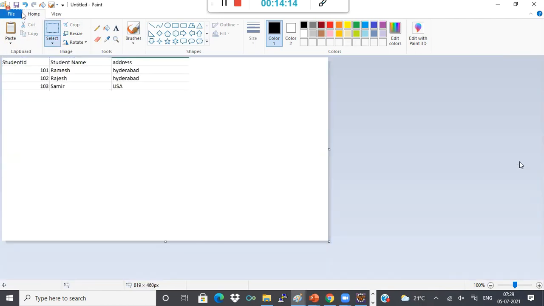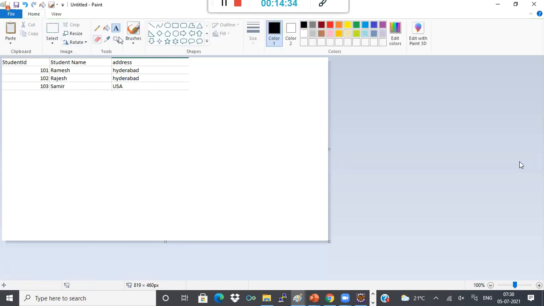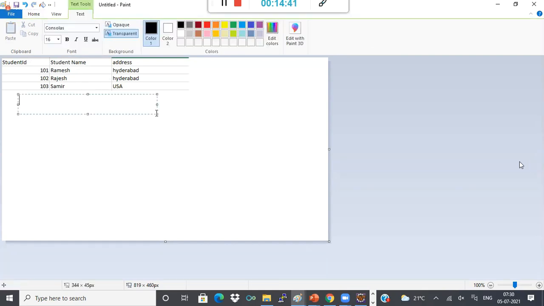Now, whenever we want to use applications like Java, let us assume I have a Java application, and let us assume this is a database with a student table.